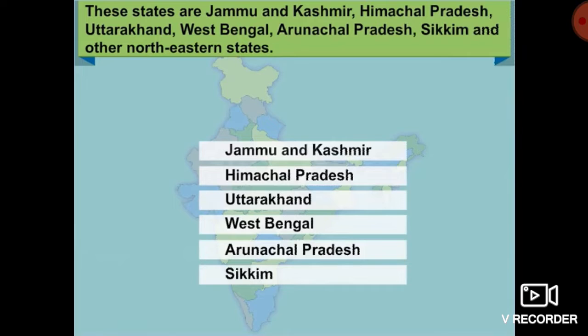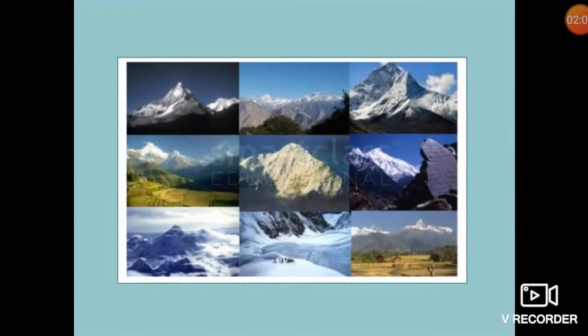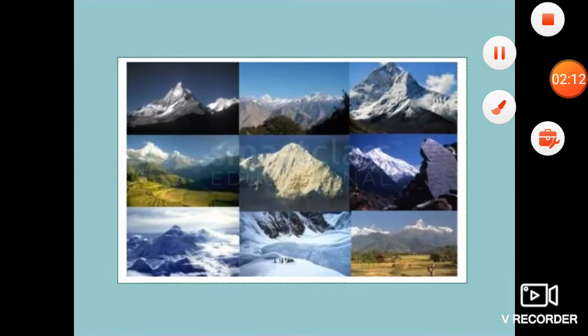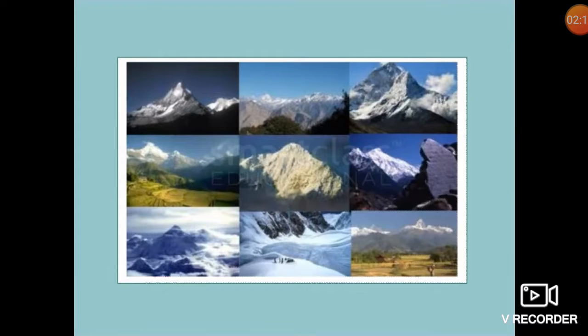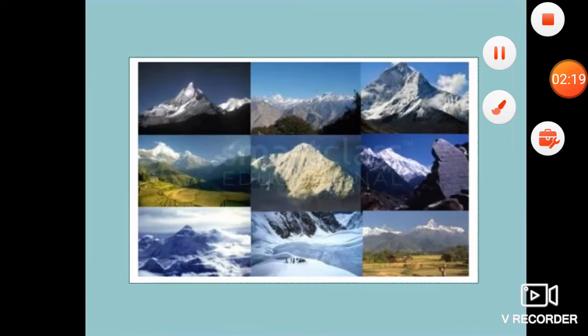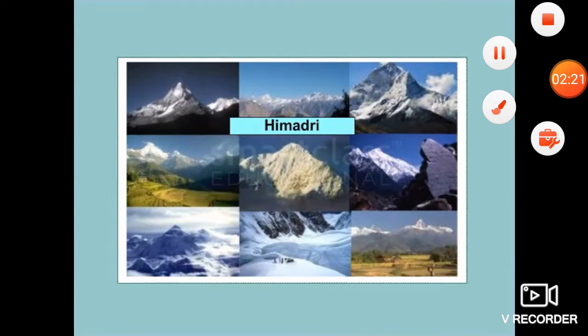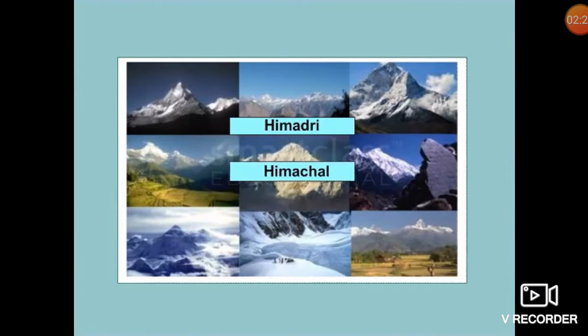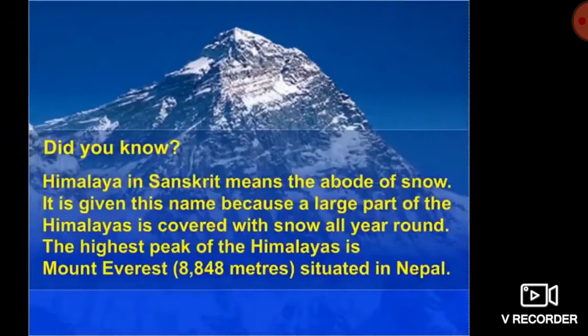The Himalayas have three mountain ranges: the Upper Himalayas or Himadri Range, the Lower Himalayas or Himachal Range, and the third range is Shivalik. The first range is Himadri, the second range is Himachal, and the third range is Shivalik. So in this way the Himalayas have three main mountain ranges.